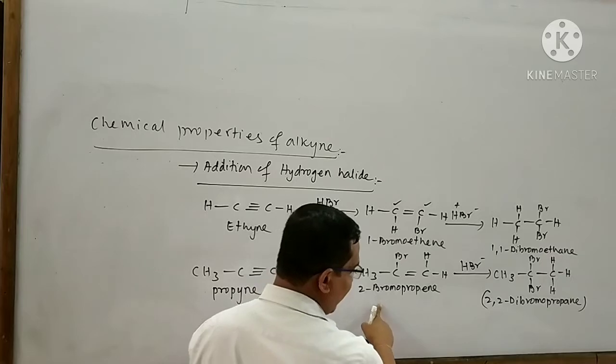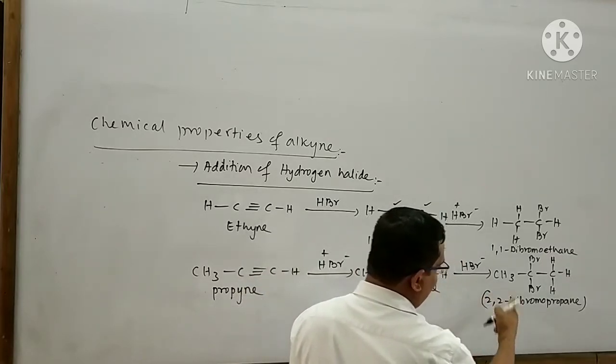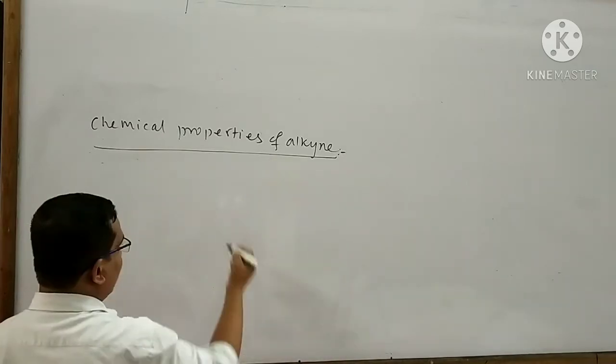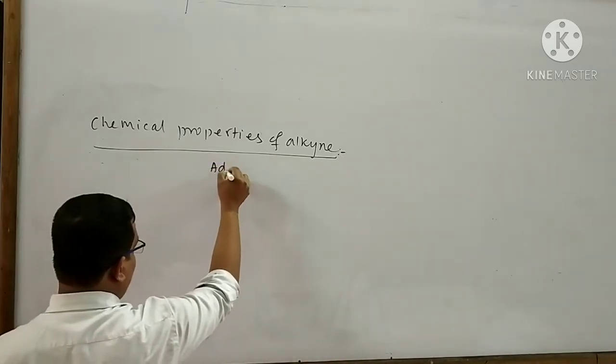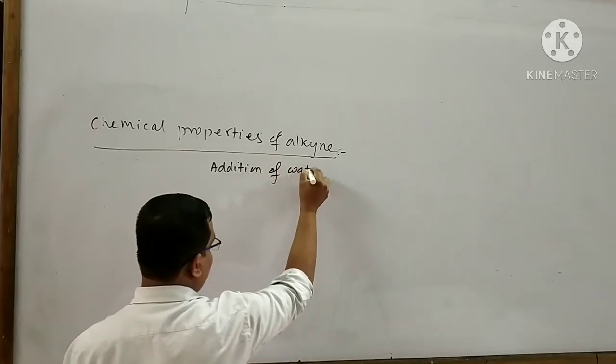This is said to be haloalkene, this is said to be geminal dihalide alkane. Next I will explain about the addition of water.